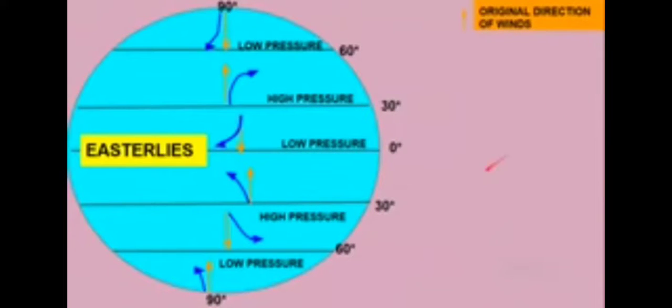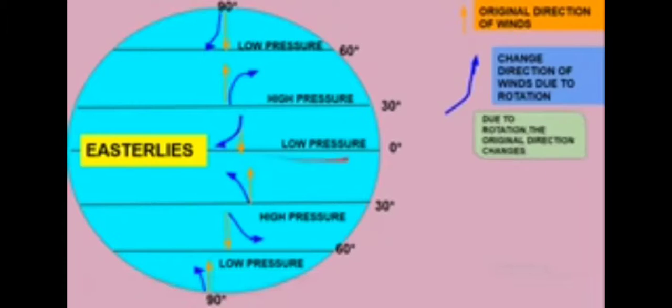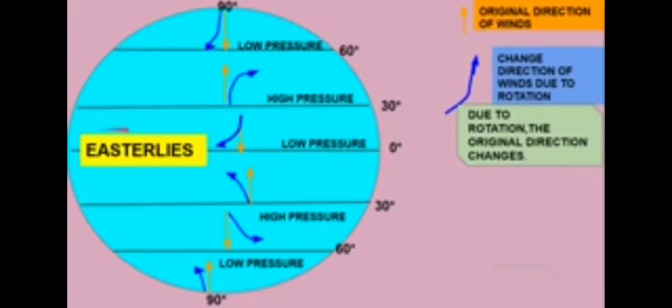Now here, let's study the winds which are blowing towards the equator, near the equatorial low pressure belt. Which are these winds? Easterlies. Due to the rotation, the original direction changes. The original direction of easterlies is the orange arrow, but because of the rotation of the earth, the direction of the winds changes. So the easterlies are the winds blowing close to the equatorial low pressure belt.